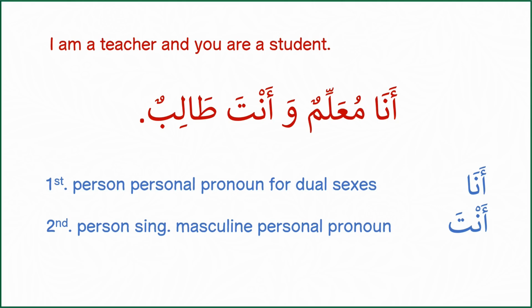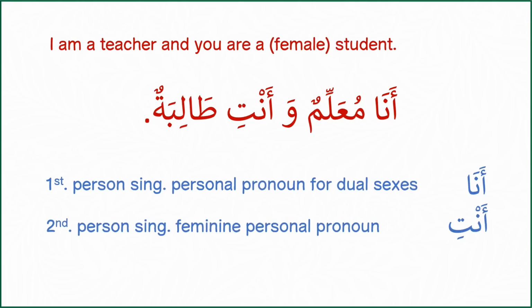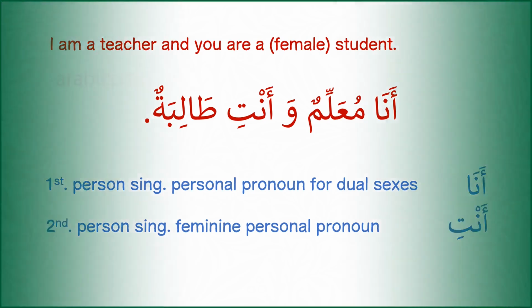Let's try one more sentence. Ana muallimun wa anti talibatun. We can't practice more complex sentences because we have just learned to differentiate between definite and indefinite types of ism. We still need to learn how to differentiate between genders of asma, then number, which is singular, plural, and dual. And finally, we should have knowledge of grammatical cases. So stay tuned. In the next lesson, we will cover gender of Arabic asma.